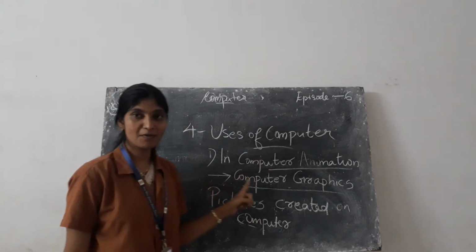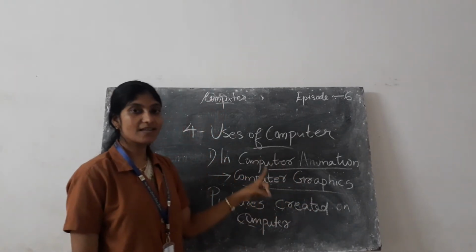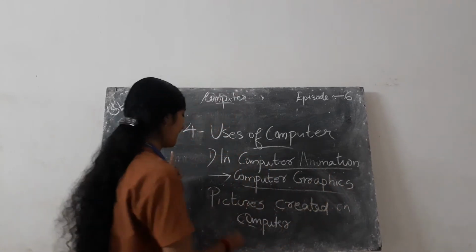Then what is computer graphics? It's a picture created on the computer.